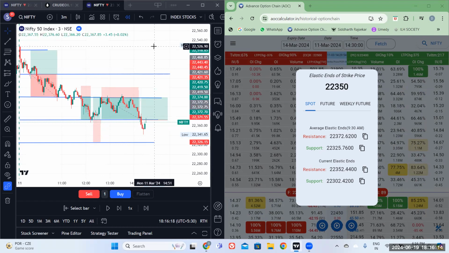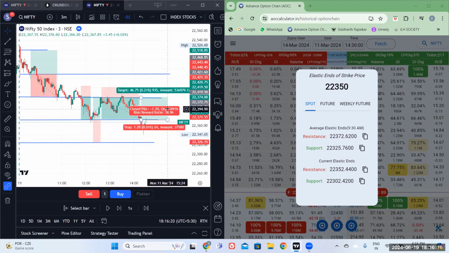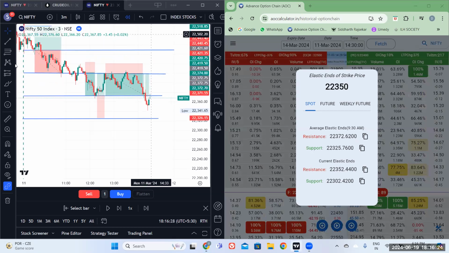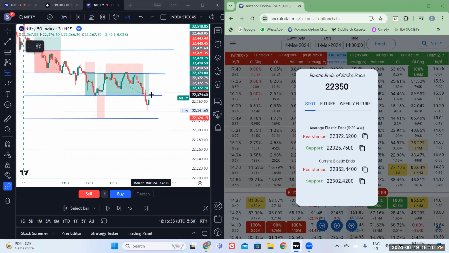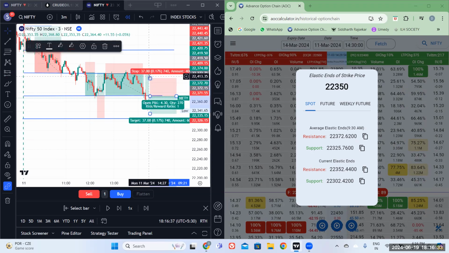That means I'm exiting at the cost, and parallelly I will now go ahead and initiate a short trade from here. So from here I'm going to short the market with the stop loss there, and the target up to this point.